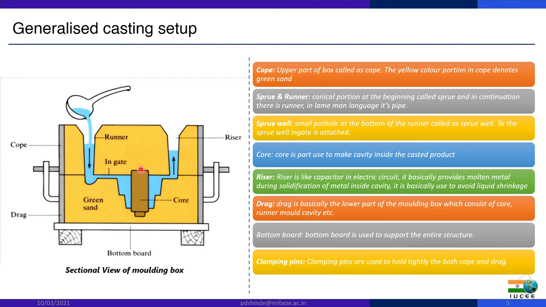The first is solid shrinkage and the second is liquid shrinkage. The riser is used to compensate for the liquid shrinkage, when the liquid metal shrinks during solidification. So the riser provides additional, complementary material from its storage.